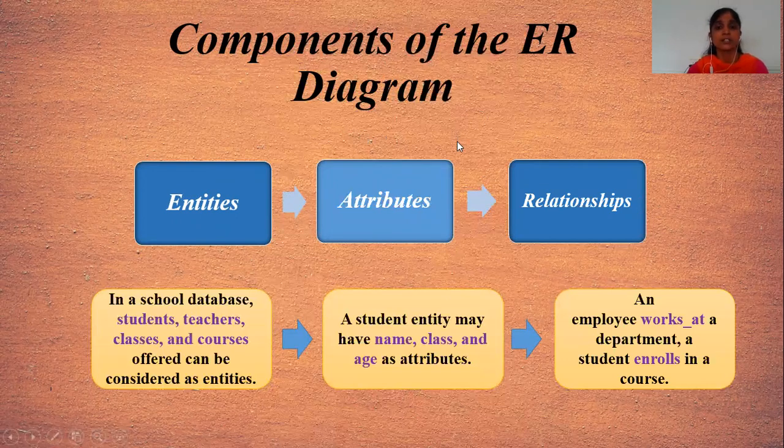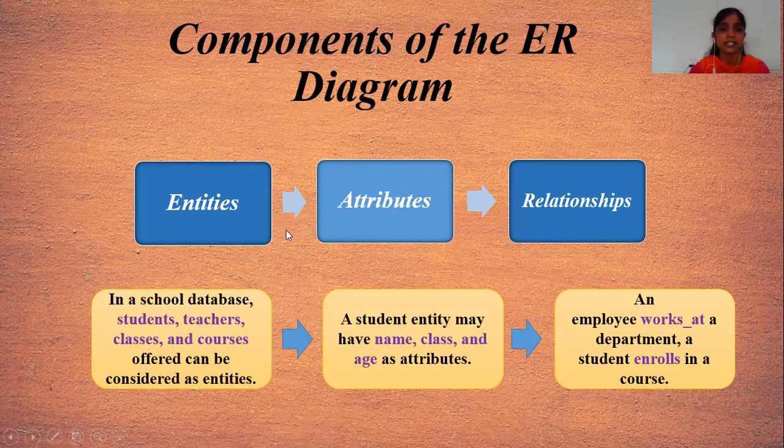Before creating the database, we need to know the entity relationship diagram, and after that we have to convert that ER diagram into our database tables. You can understand here what the entities, attributes, and relationships are. Here I have given the example of the student.